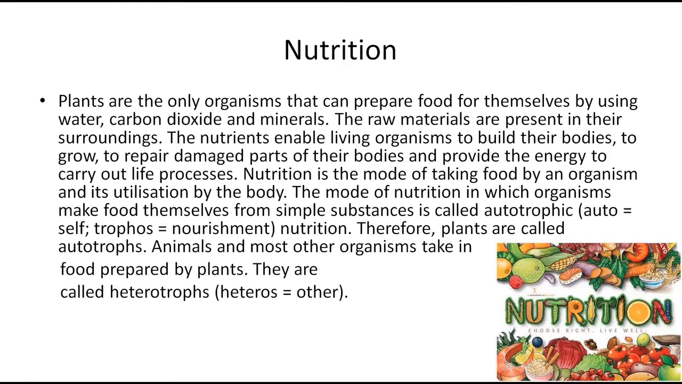The mode of nutrition in which organisms make the food themselves from simple substances is called autotrophic nutrition. Auto means self and trophos means nourishment. Therefore, plants are called autotrophs. Animals and most other organisms take in food prepared by plants. They are called heterotrophs.